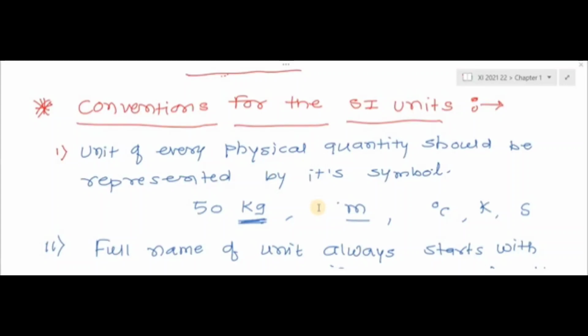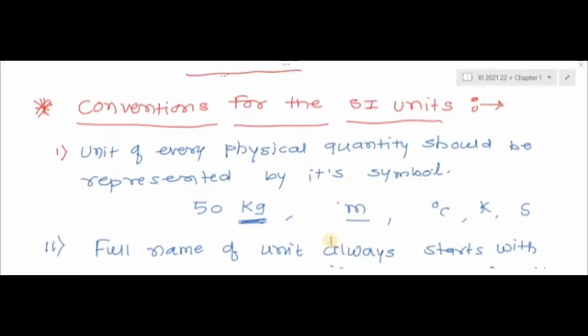The first rule is that the unit of every physical quantity should be represented by its symbol. So, we have to use the symbol for the unit of every physical quantity. Like, kilogram is the unit of mass, but don't write the full word kilogram. Use kg as the symbol of kilogram. Use small m as the symbol of meter. Instead of degree Celsius, use the symbol C. For Kelvin, use the symbol K. For second, use the symbol s.